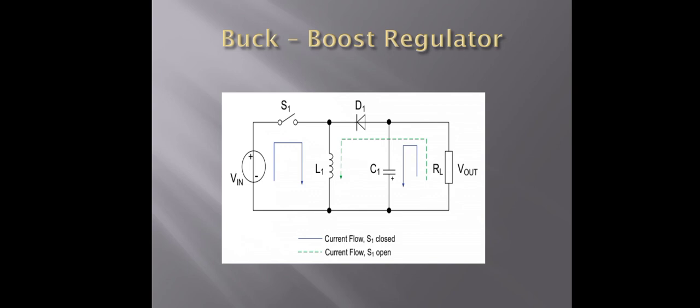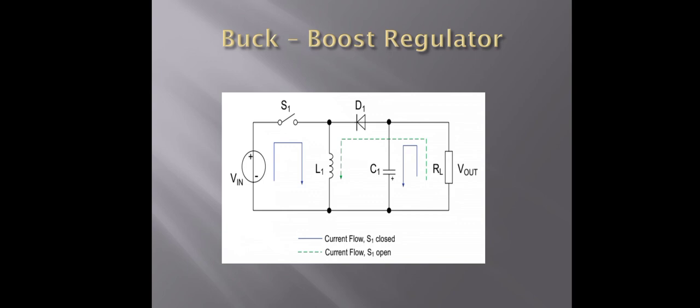A buck boost regulator provides an output voltage that may be less than or greater than the input voltage. Hence the name buck boost regulator. The output voltage polarity is opposite to that of the input voltage, and this regulator is called the inverting regulator. This is the circuit arrangement of the buck boost regulator circuit.